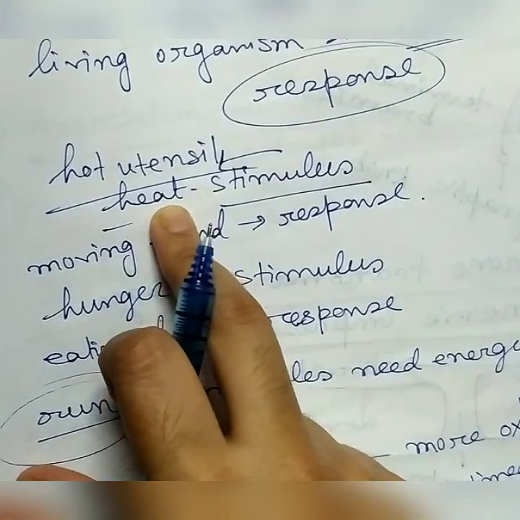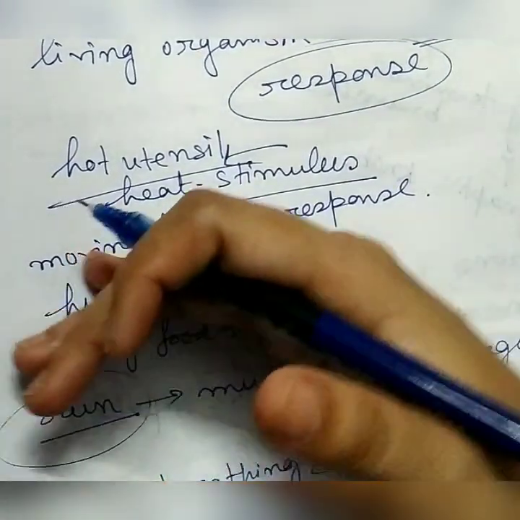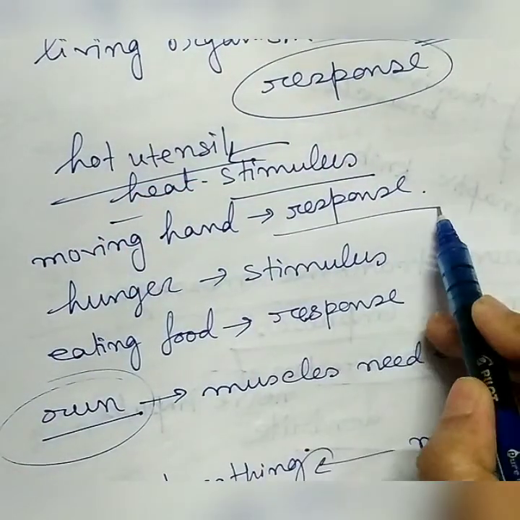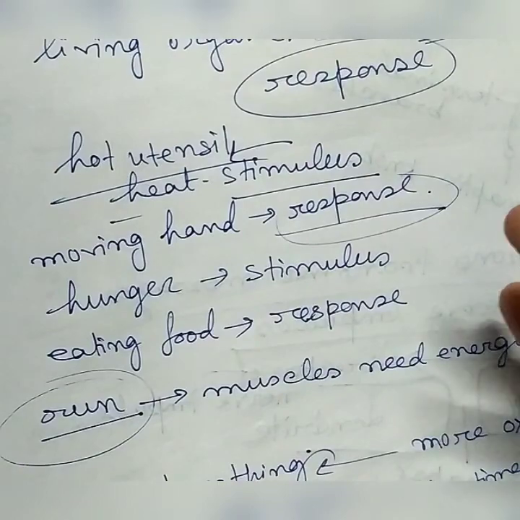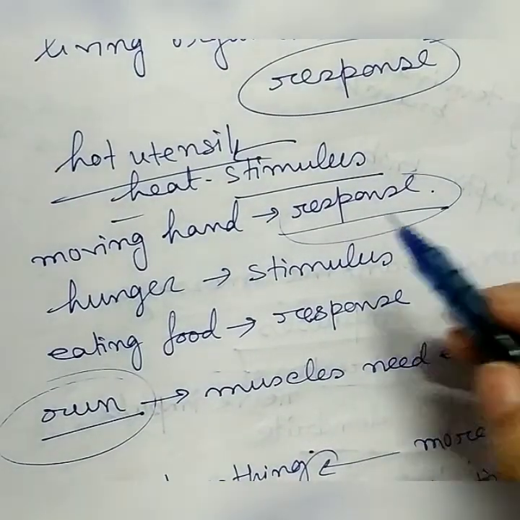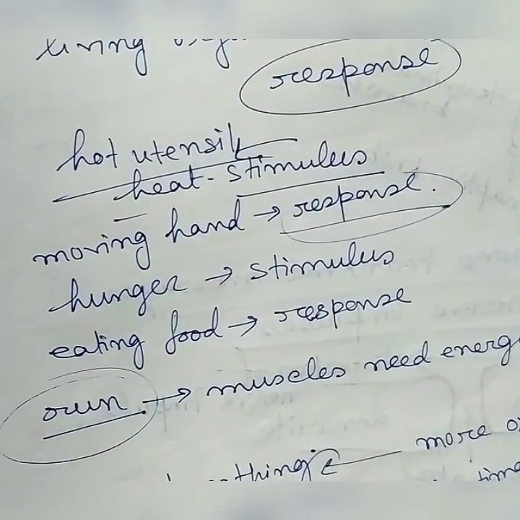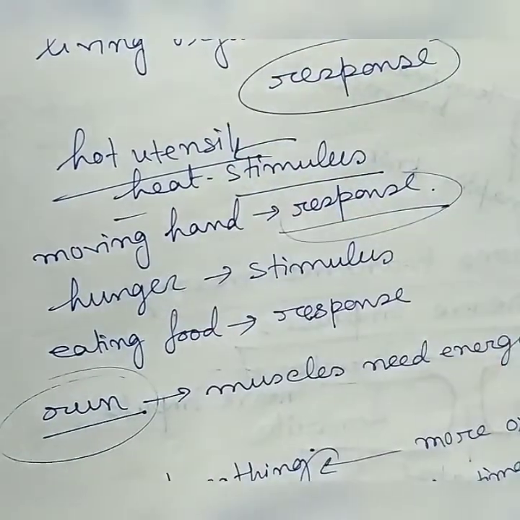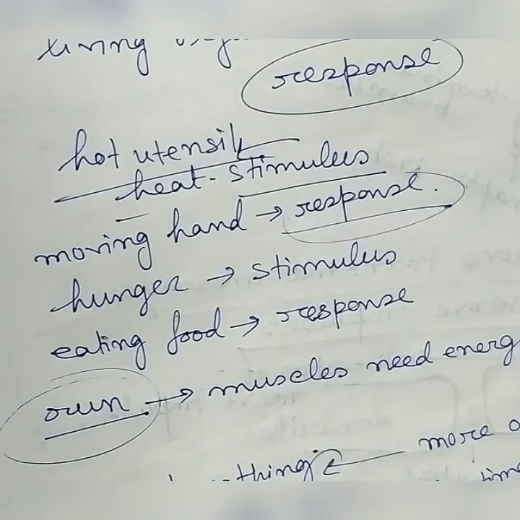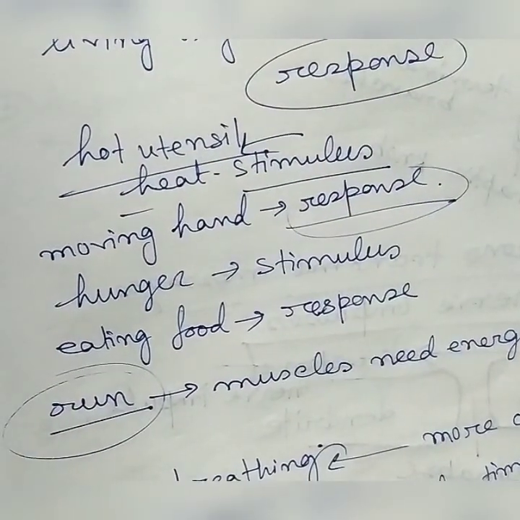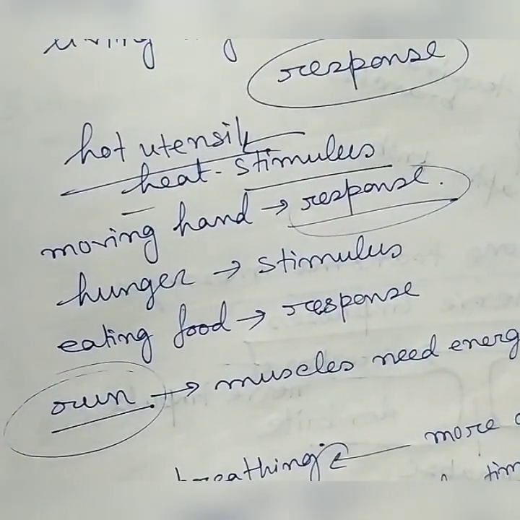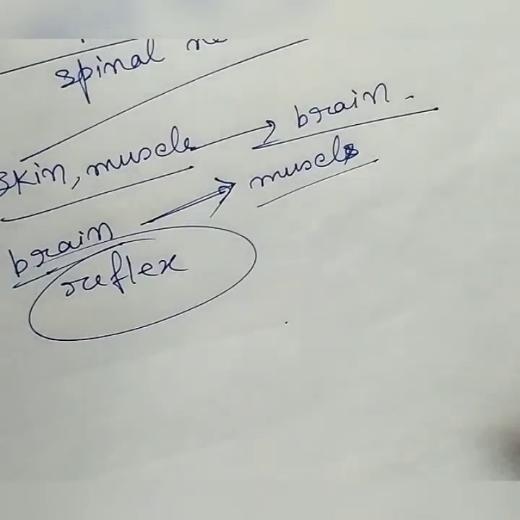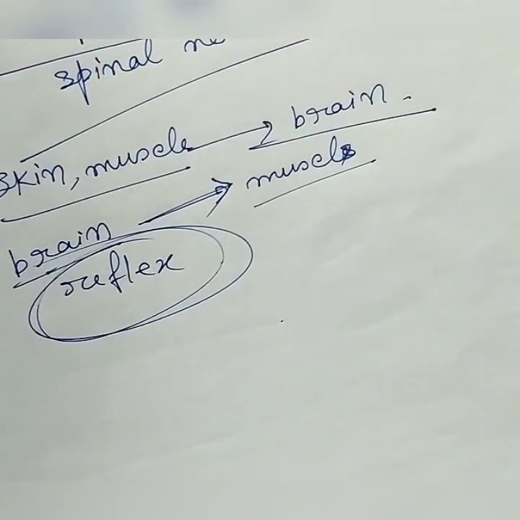You accidentally touch it. Now what will you do? Instantly, immediately you will move your hand away. That response is involuntary and instant. This involuntary and nearly instant movement in response to a stimulus is known as reflex, and this reflex action is controlled by the spinal cord.